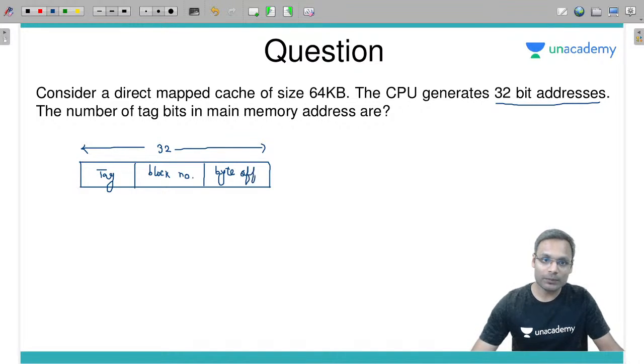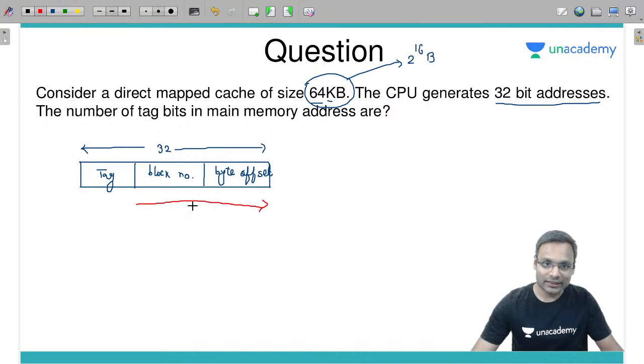If you know this, convert the cache memory size into a power of 2. How much is it? 2 power 16 bytes. 2 power 6 is 64, and k is 2 power 10. So if you know that, then you should know that these two fields, block number and byte offset, will together be log base 2 of the cache size.